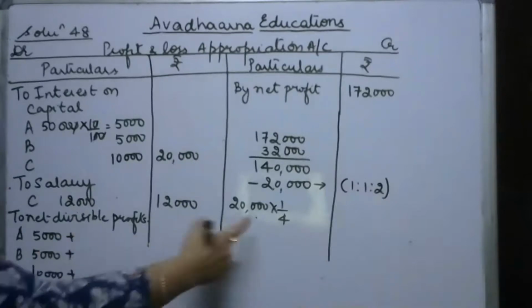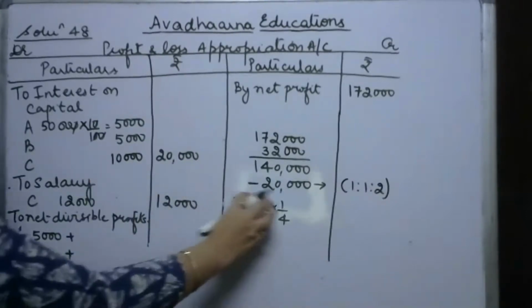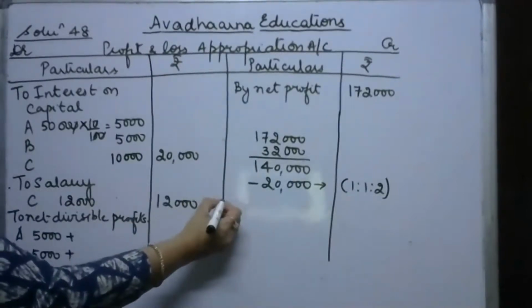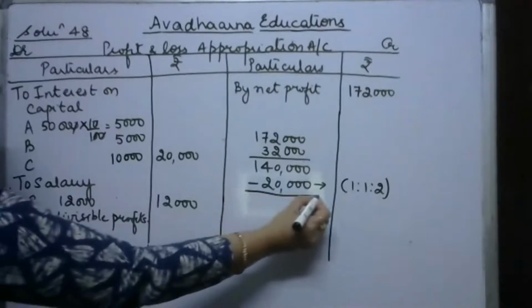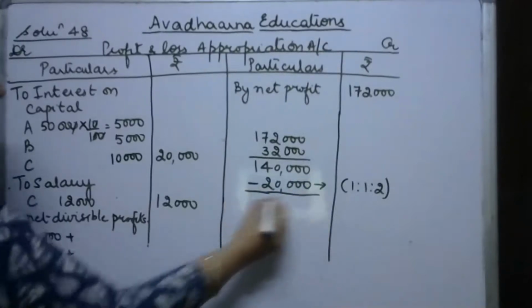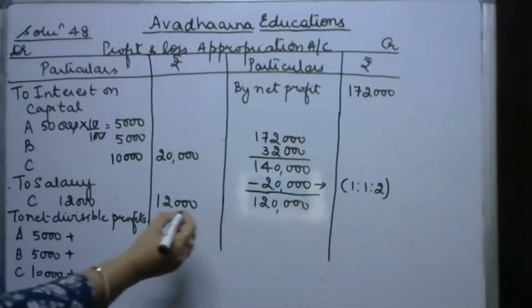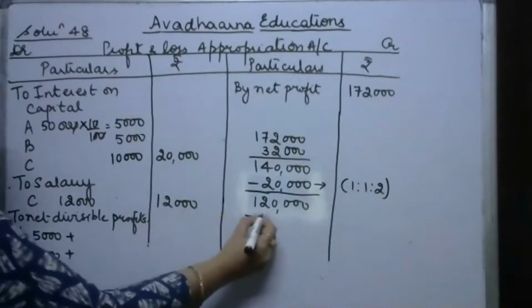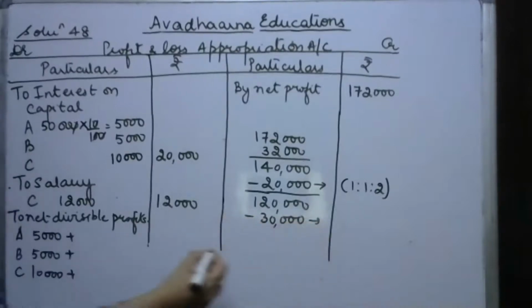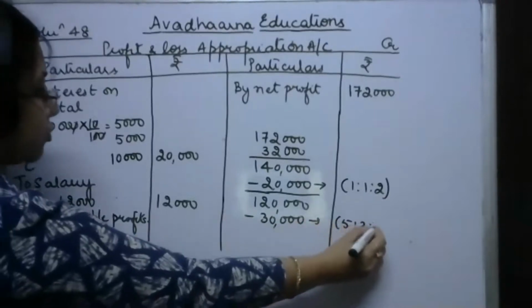Now the next 30,000. If we subtract 20,000 from 1,40,000, we are left with a profit of 1,20,000 to be distributed among the partners. Now, from the 1,20,000, the question says the next 30,000 is to be distributed in the ratio of 5:3:2.